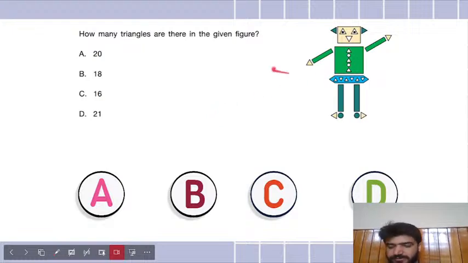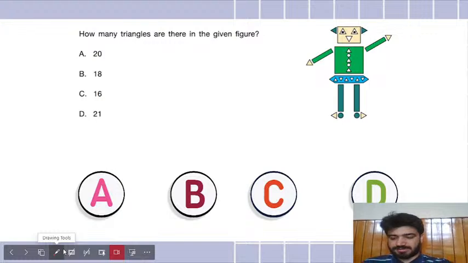Let's count. So this is one, this is two. The eyes are shaped in a triangle, so three, four. This is five. The hands are in shape of a triangle, six, seven. And there are triangular buttons on this figure's shirt. So five plus two is seven, eight, nine, 10. A few of them are circles, two are circles, but three are triangles, so 10. And then 11, 12, 13, 14, 15, 16, 17, and 18. So I think 18, that is B, is the correct answer, as most of you guys are saying.